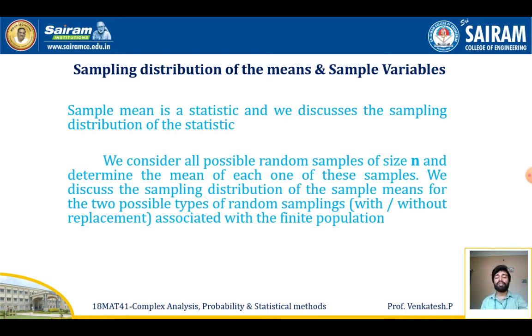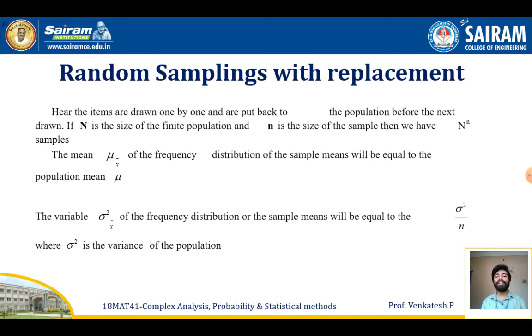Now we will see random sampling with replacement. Here the items are drawn one by one and are put back into the population again before the next draw.